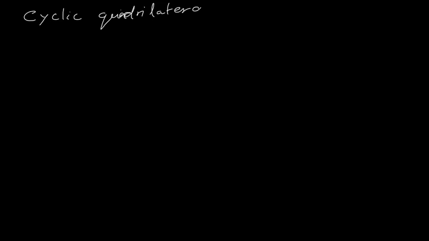Now let us understand what is cyclic quadrilateral. Have you heard the word cyclic quadrilateral?